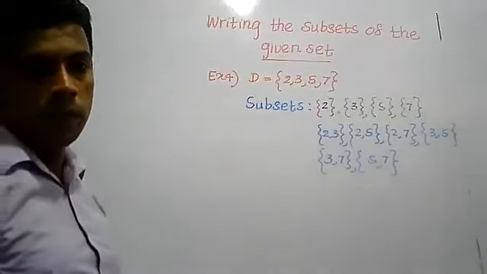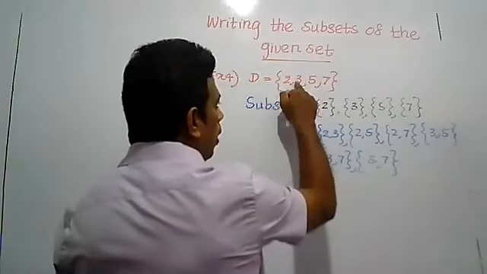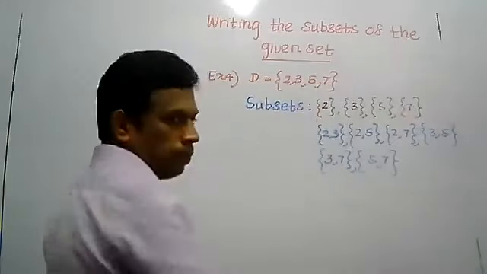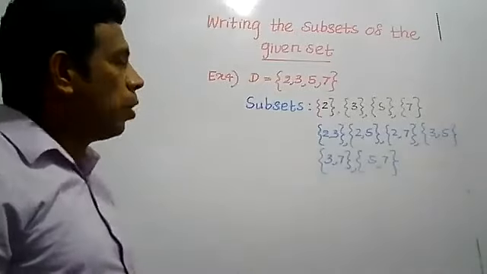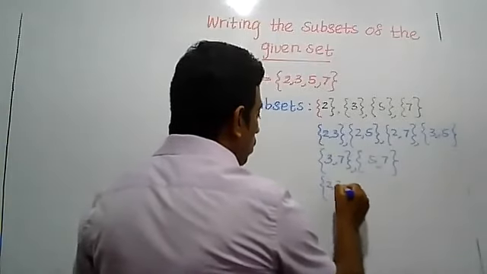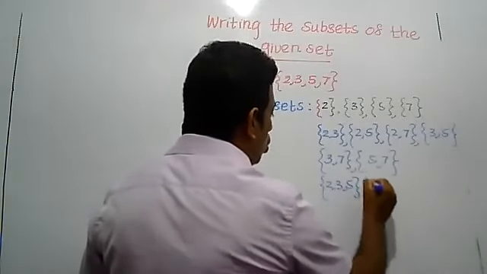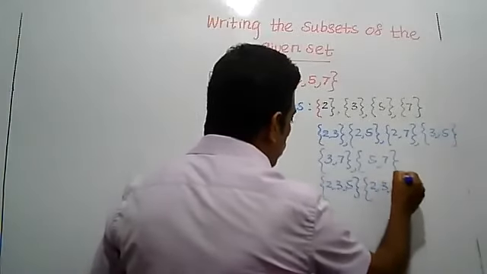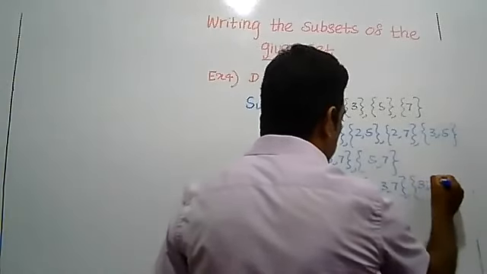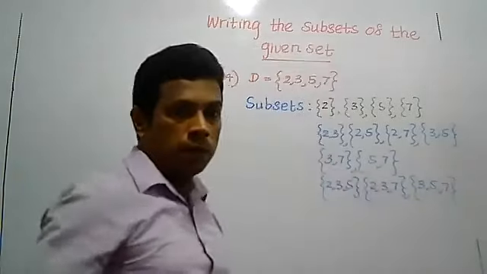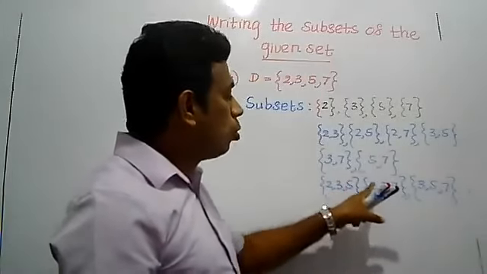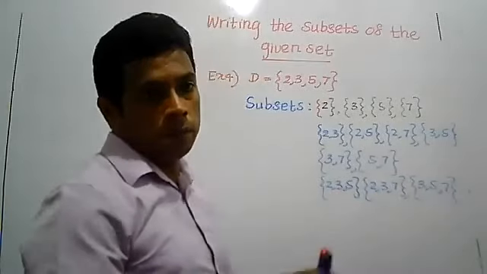There is an order. I will explain again. 2, 3; 2, 5; 2, 7; 3, 5; 3, 7; 5, 7. Then 3 elements at once: 2, 3, 5; 2, 3, 7; 2, 5, 7; 3, 5, 7.